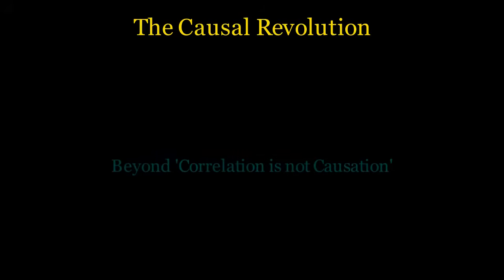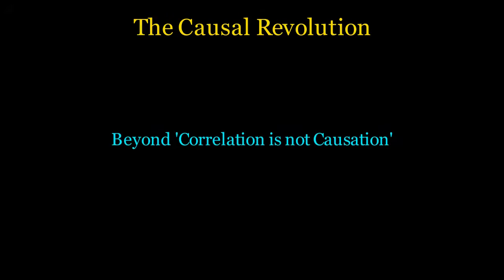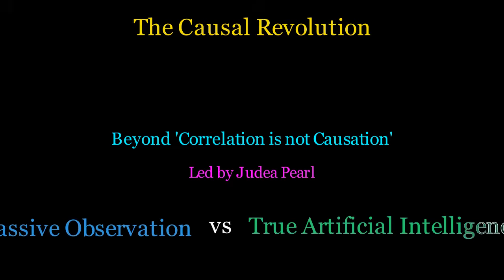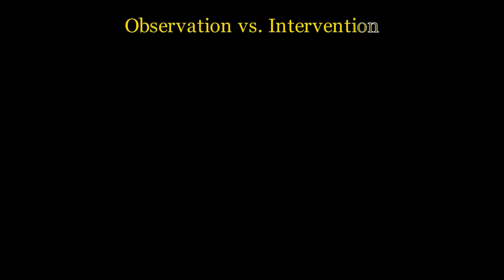Welcome to the forefront of modern data science. For decades, the mantra has been correlation is not causation. However, traditional Bayesian statistics, while powerful, often lacks the vocabulary to describe why things happen. Today, we explore the Causal Revolution, led by Judea Pearl, and how Causal Bayesian networks are transforming how we interpret data, moving from simple curve fitting to true artificial intelligence.